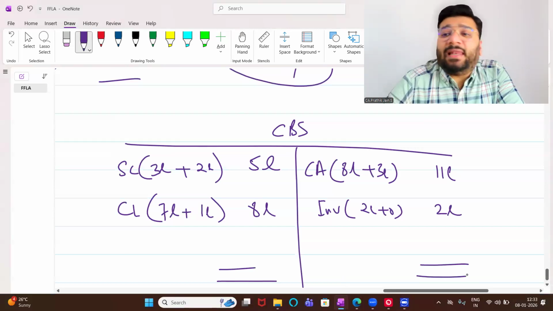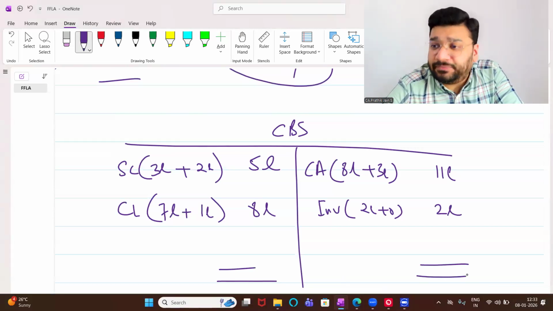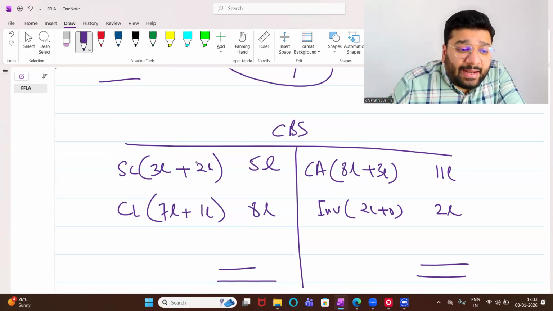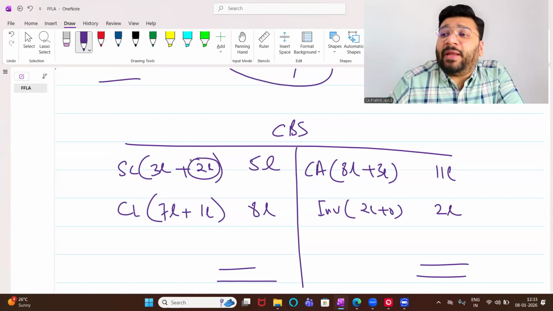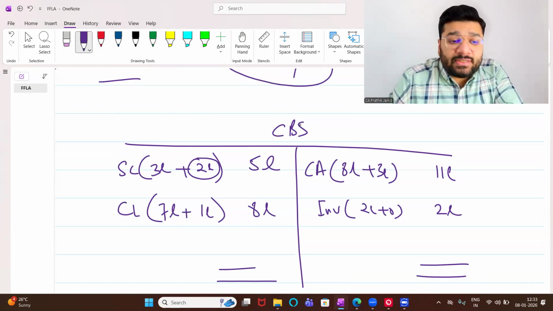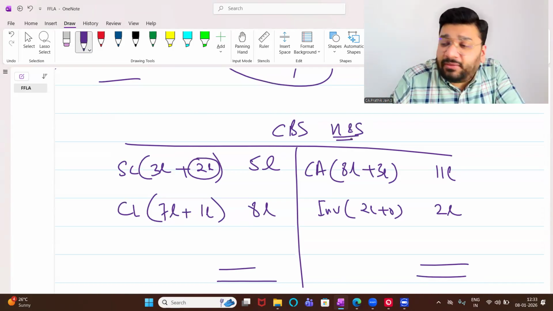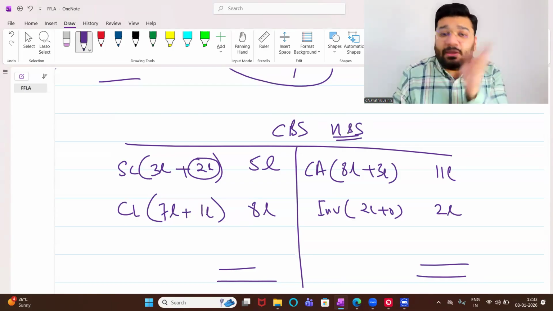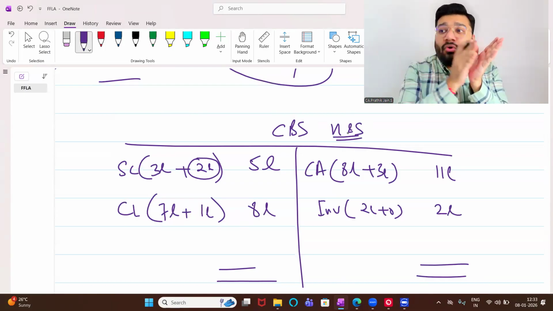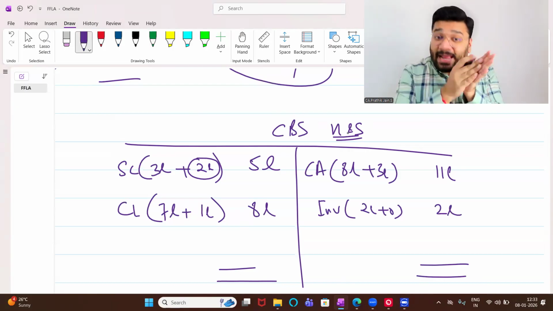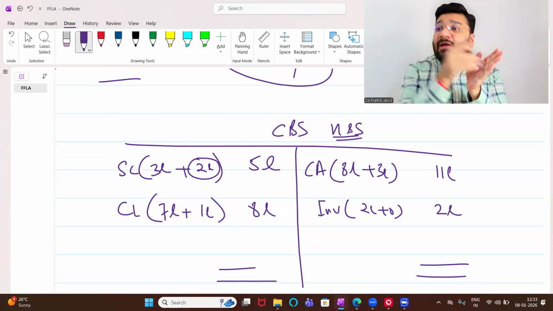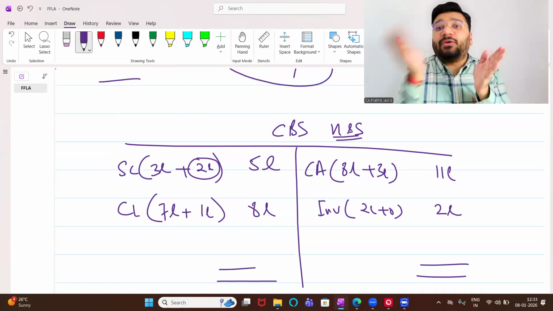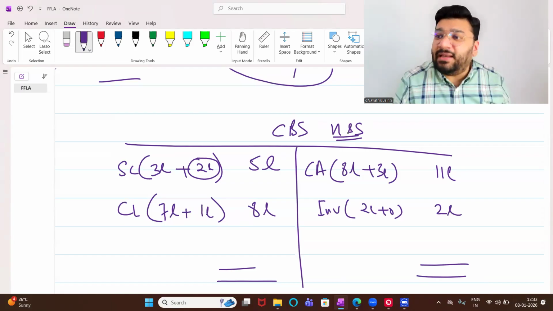But in this balance sheet, there's something which is not correct. We have contra transactions here. We are telling that 2 lakh we have to pay. 2 lakh we have to pay to whom? Our own self. Because now this is the combined balance sheet of holding and subsidiary. Earlier in the standalone balance sheet, holding was different, subsidiary was different. So holding had paid money to subsidiary and we had to recover that money from subsidiary. So for holding it was an asset because I had to recover money from subsidiary in future.